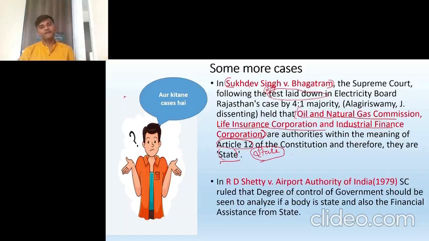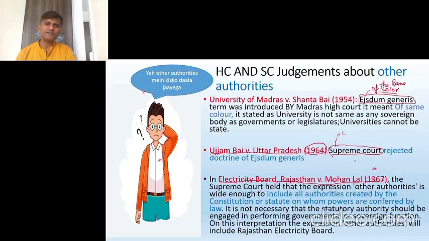This was the decision given by the Supreme Court in the case of R.D. Shetty versus Airport Authority of India. How many cases we have seen? First, University of Madras versus Shantabai, 1954.